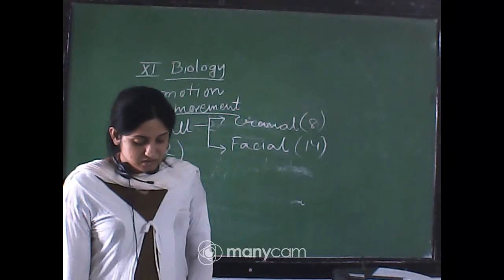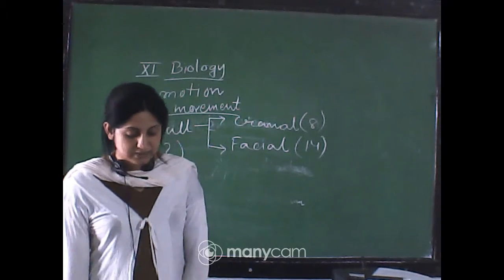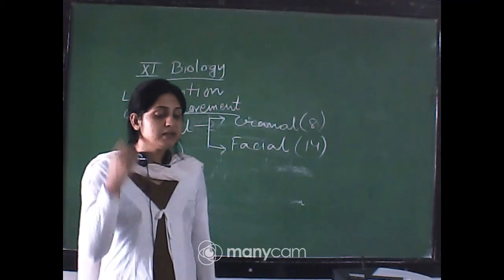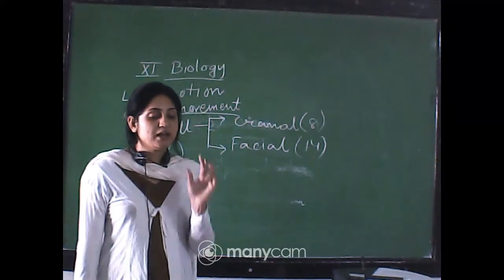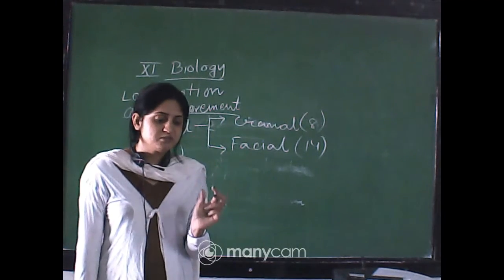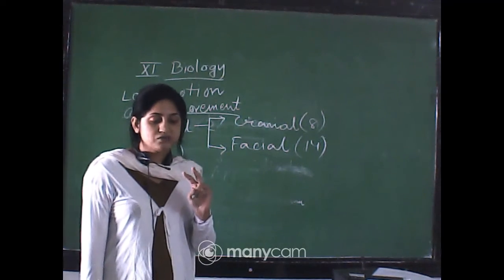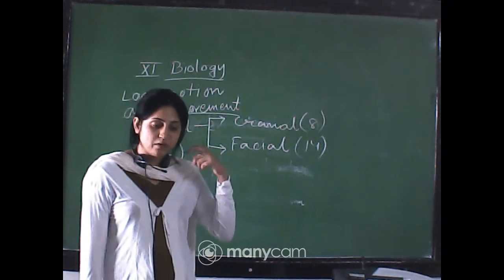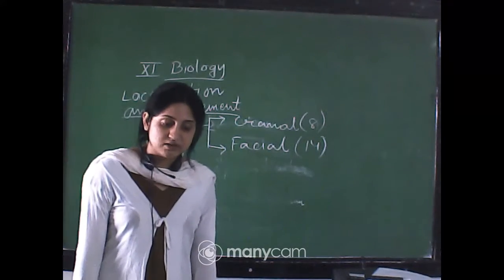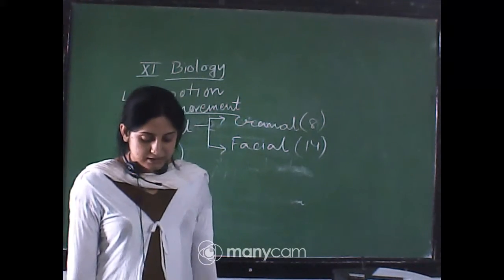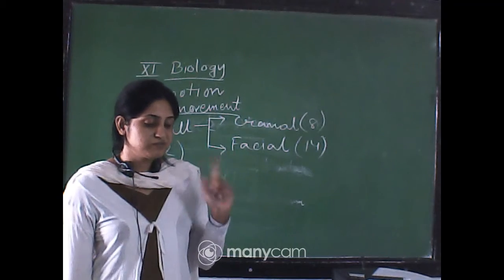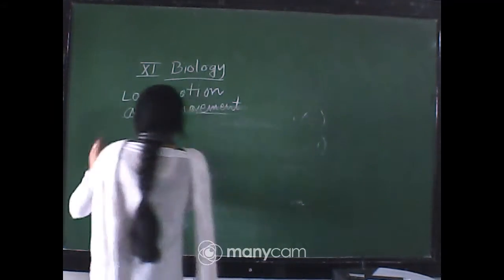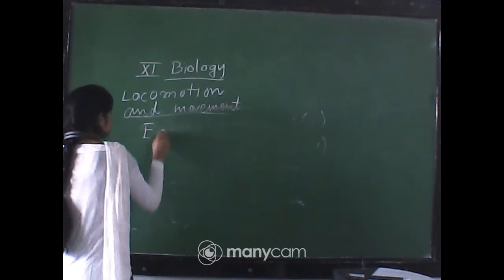Each middle ear consists of 3 bones: malleus, incus and stapes. You know that the outer structure of the ear is made by cartilage, and inside the ear, the middle ear contains very tiny bones because there is very little space. So 3 hard bones are present: malleus, incus and stapes. These very tiny bones in our middle ear are called ear ossicles. So what are ear ossicles? The malleus, incus and stapes, these 3 bones, are collectively called ear ossicles.